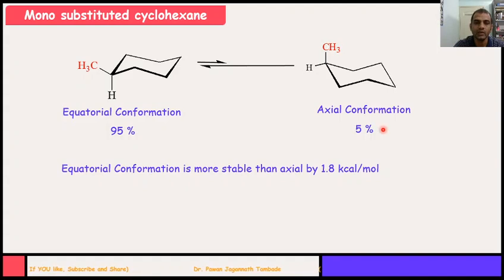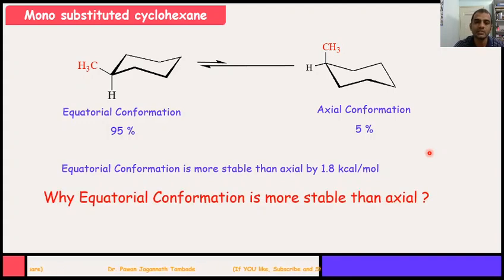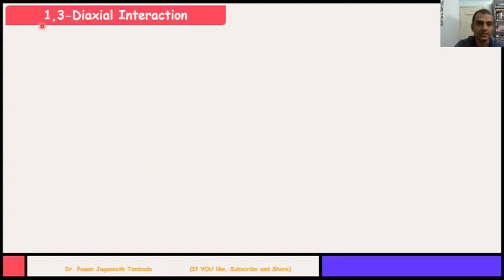When we got the practical value, we came to know that the equatorial conformation is more stable than axial by 1.8 kilocalorie per mole. So now the question arises in our mind: why is the equatorial conformation more stable than the axial conformation? Let us try to find out the answer. There is a concept called 1,3-diaxial interaction, which makes the axial conformation less stable as compared to the equatorial conformation. So let's explore this phenomenon.